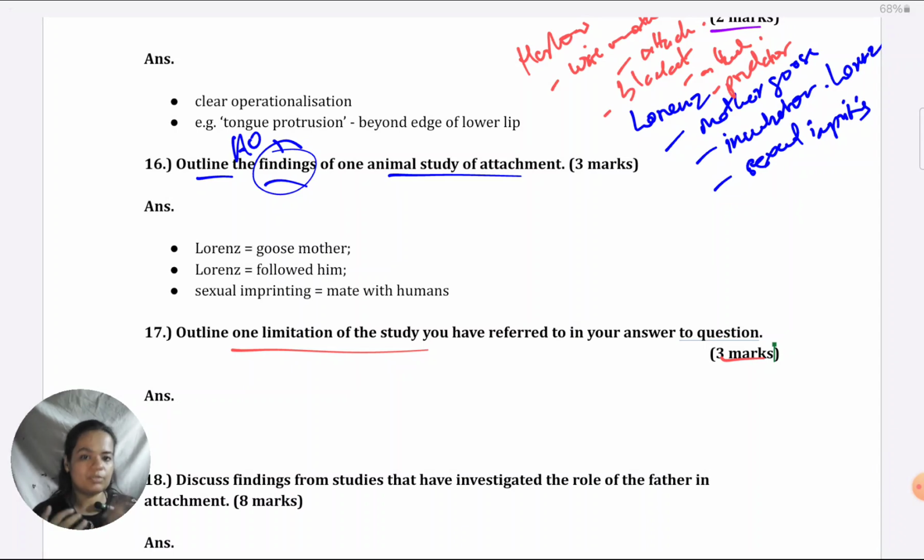In humans, it's also about the psychological sharing of emotions that takes place between the mother and the baby, the trust which is there, or the sense of warmth which is there from the mother at the mental level, the sense of security which is there. Those are psychological experiences unlikely to be felt by monkeys. Why I've discussed this extrapolation point so elaborately is because I know most of you will want to take that. But there are other limitations also that are possible.